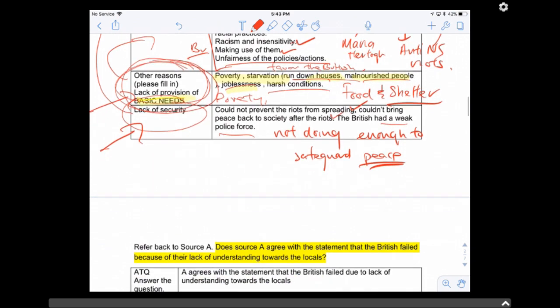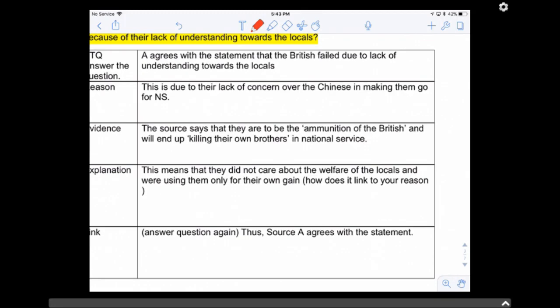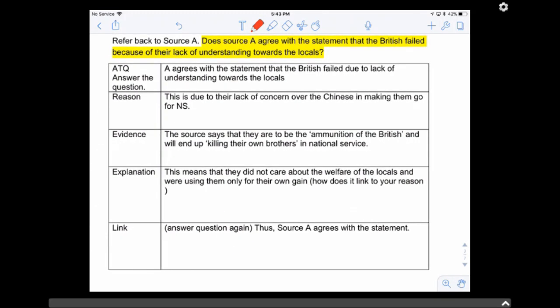For example, this is how you do it. So one example here for an agree source, right? Source A agrees with the statement. So if you find that yes, it is lack of understanding, then you say yes, it agrees with the statement that they failed due to lack of understanding. So repeat the question again, follow the phrasing exactly. Yes, they failed because of lack of understanding towards the locals, right?